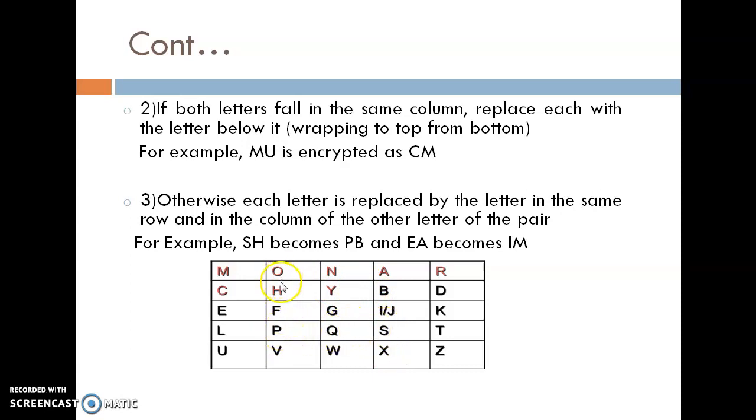Okay. H is replaced with the letter which is in the same row. So H is replaced with B and S is replaced with P. Okay. EA.